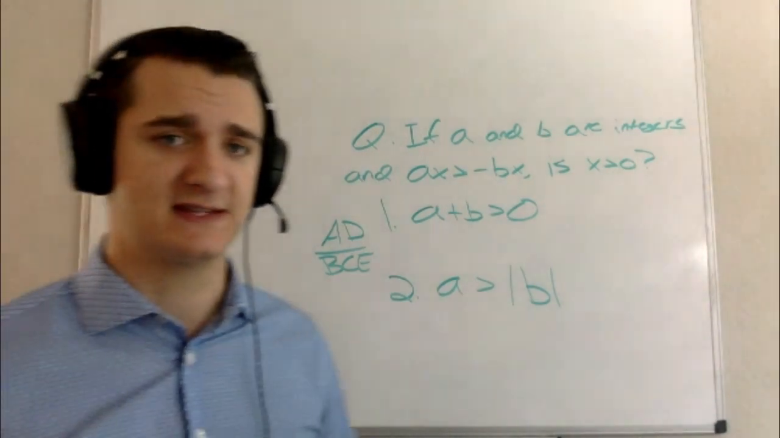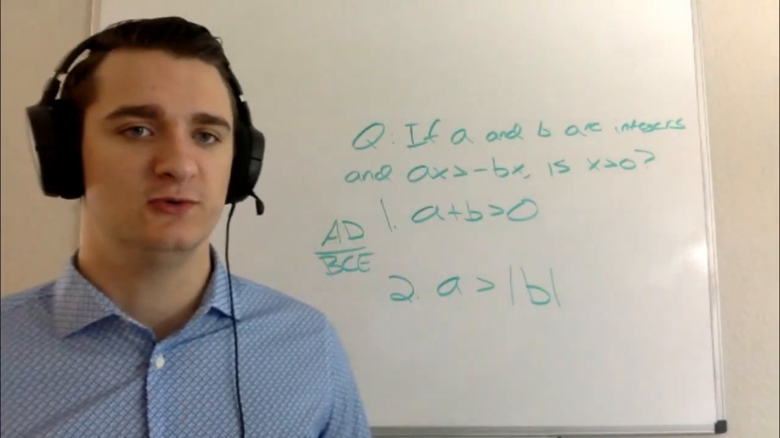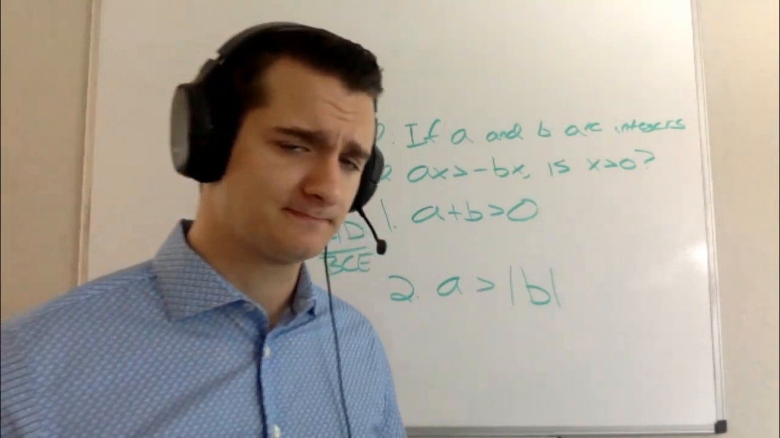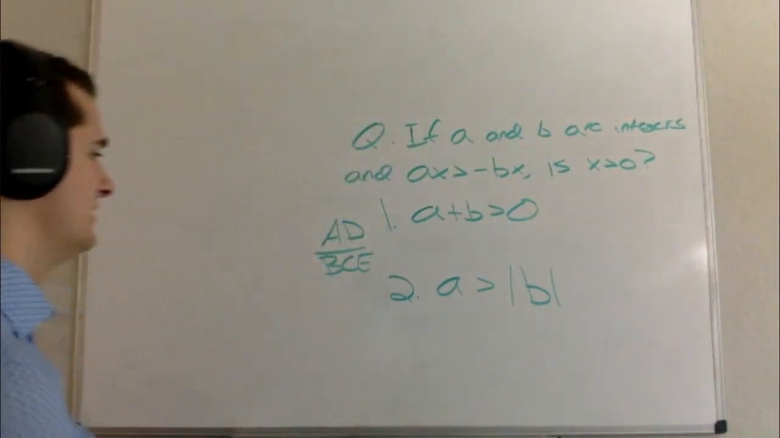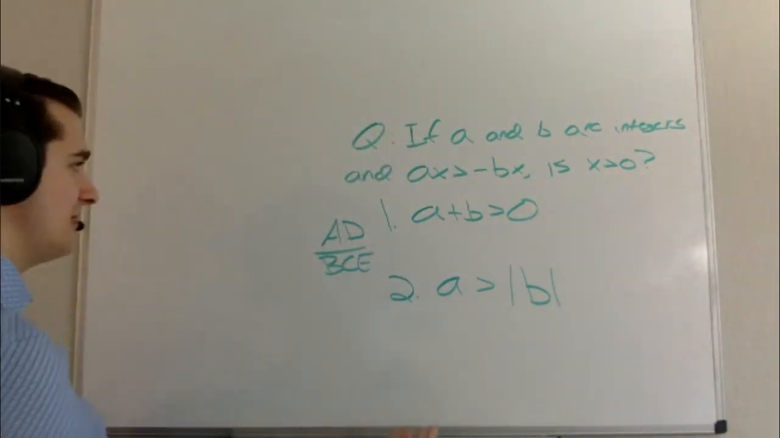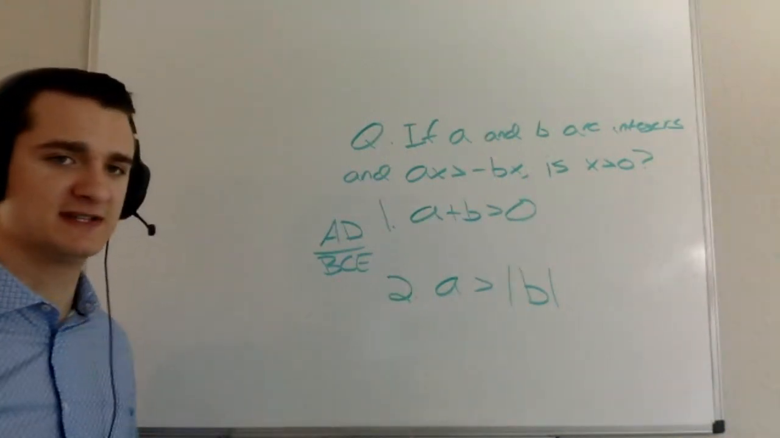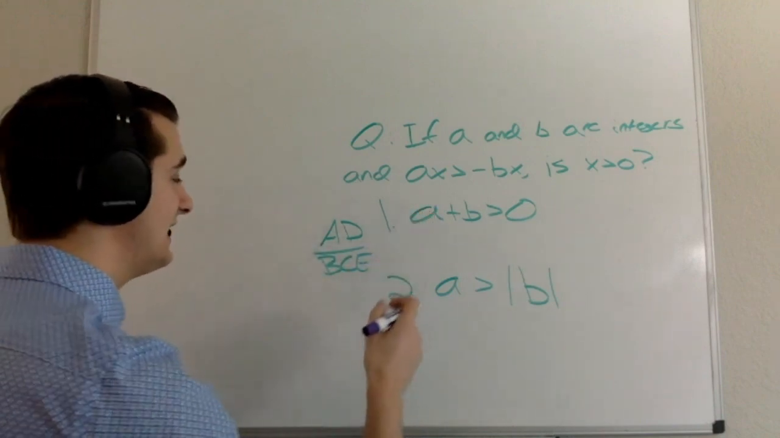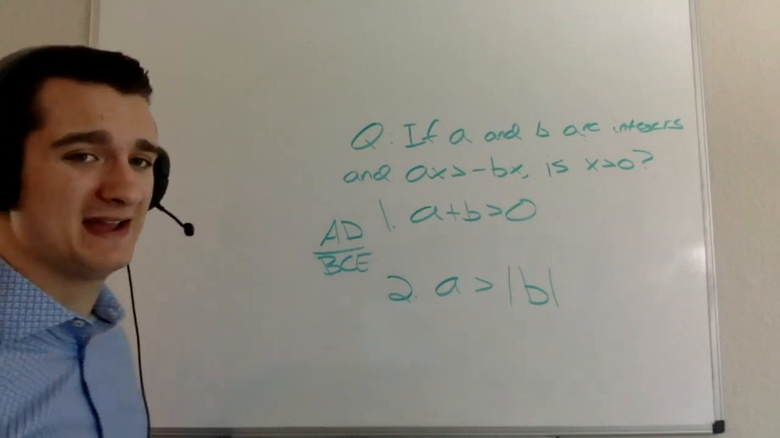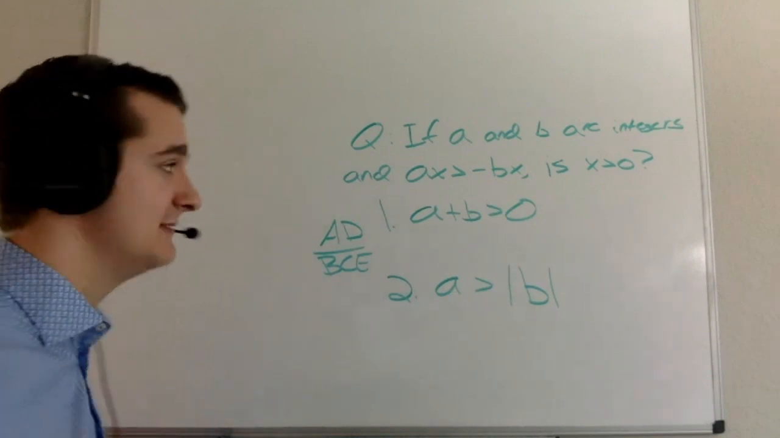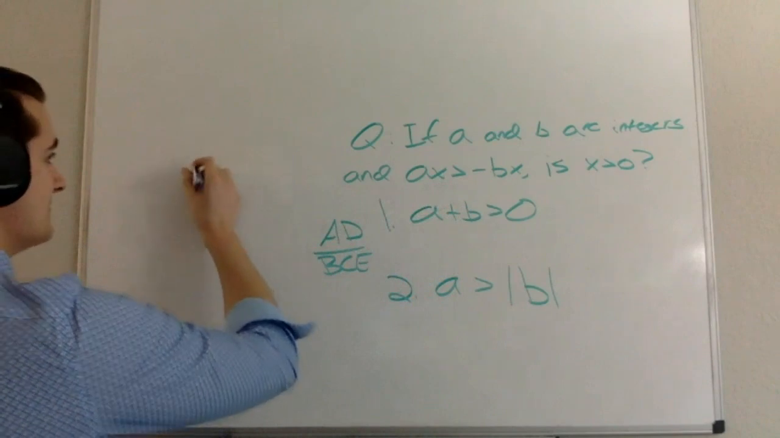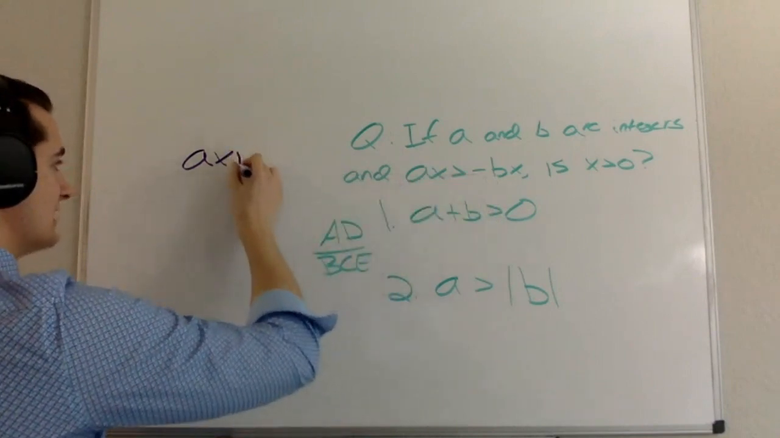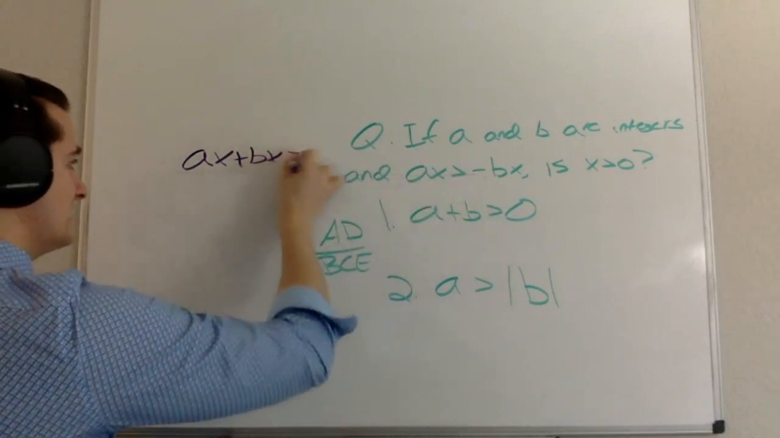Before I even get to the statements here, I'm going to want to push this question and push the information that I'm given. So the information in the question, again, ax is greater than -bx. I'm going to use some of the skills we've discussed in the previous question. Remember, I can't necessarily divide by x because I don't know whether x is positive or negative, so I don't know whether or not to flip the sign. But what I can do is say that ax, and then I'm going to add bx to both sides. Ax plus bx is greater than 0.